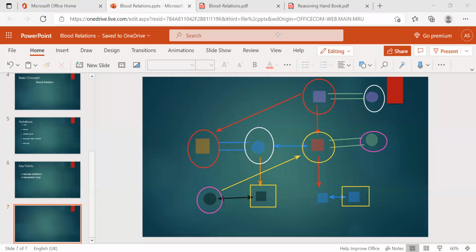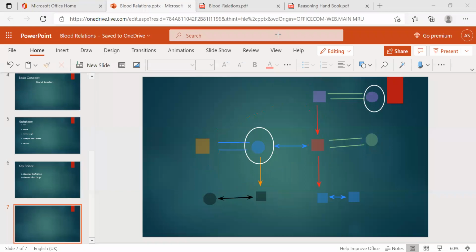Now just observe this. This family diagram is more than enough to understand the relations. Actually, I'll show you.